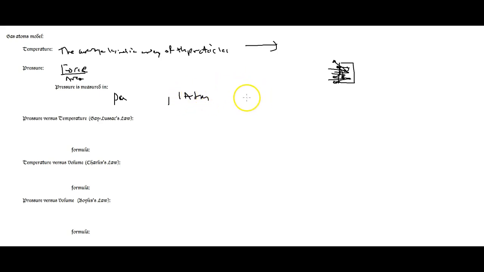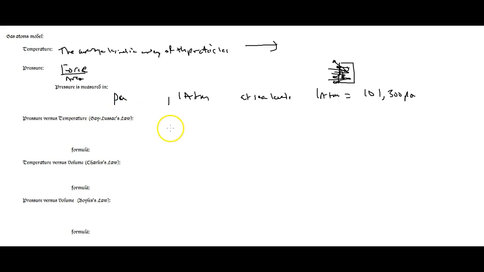To give you perspective, at sea level under normal conditions, 1 atmosphere is equal to 101,300 pascals. Okay, so these are just units to measure how hard the gas is pushing on something per square centimeter, meter, inch, whatever.